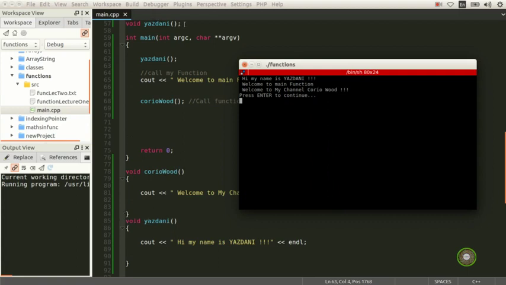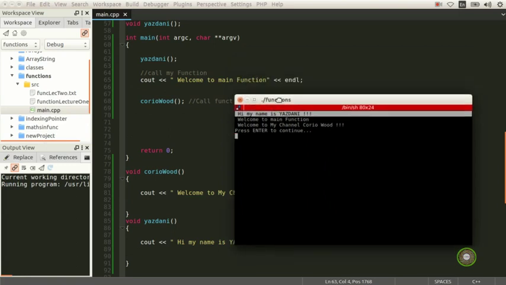Because we have already declared our prototype here, C++ finds Yazdani, and Yazdani comes first, then the main function's welcome comes second, and Corio comes third, even though Corio is before Yazdani, because the compiler always looks for the main.